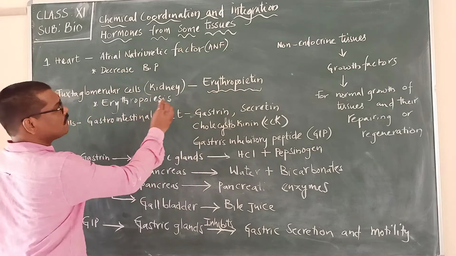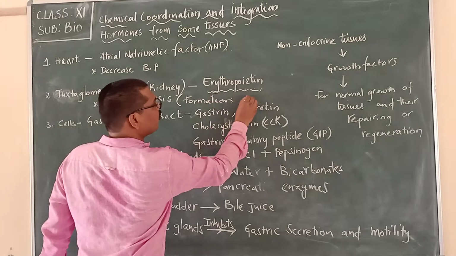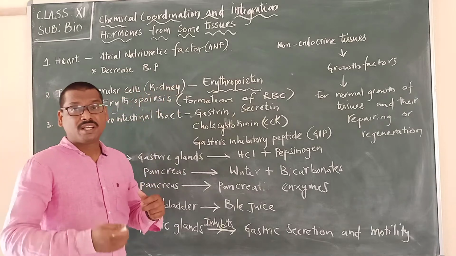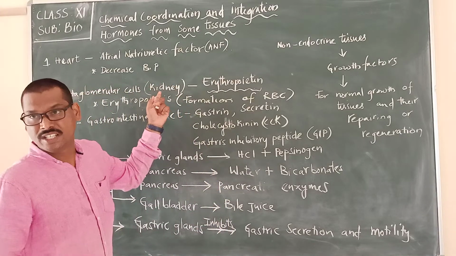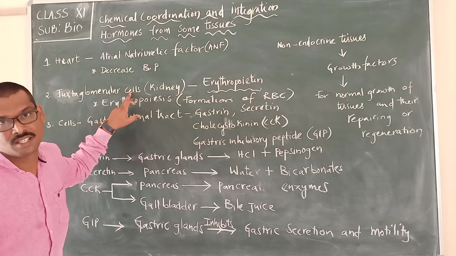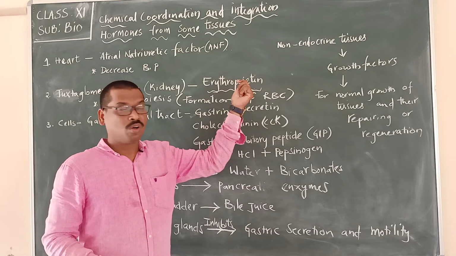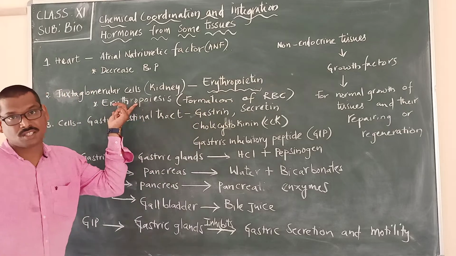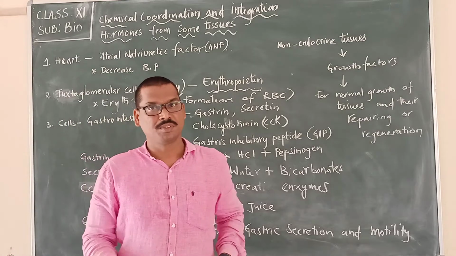What is erythropoiesis? You already studied this. It means formation of RBC. Whenever there is a lower number of RBCs in the blood, it is sensed by the kidneys, by the special cells called juxtaglomerular cells. These cells produce a hormone called erythropoietin, which helps in the formation of RBC, called erythropoiesis. So remember that the kidney is also involved in producing hormones.